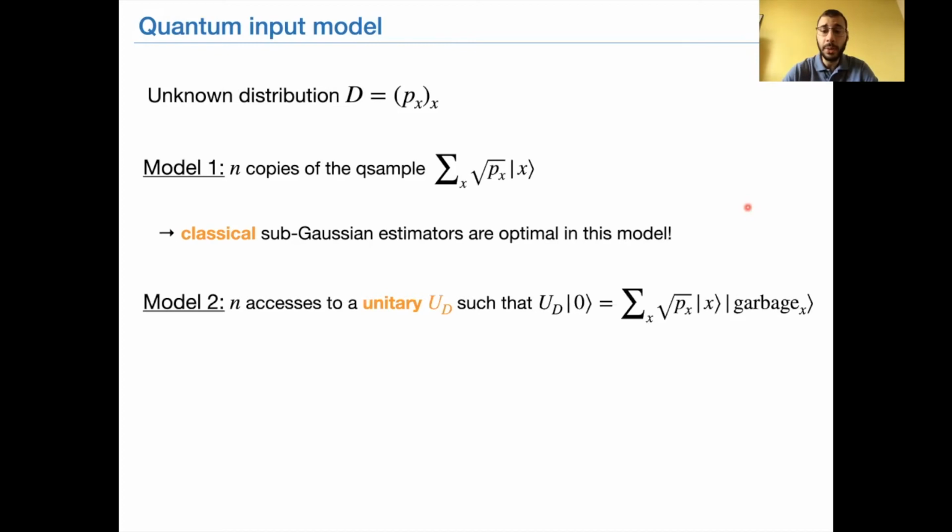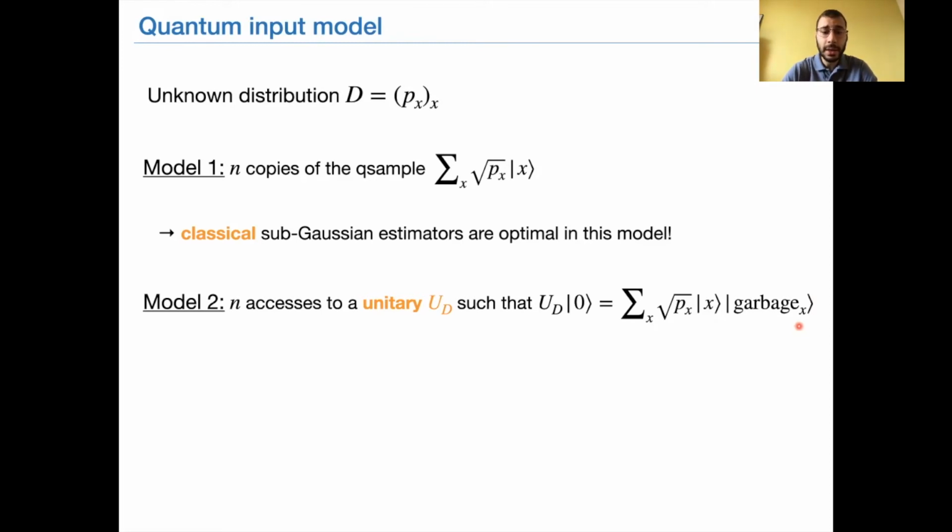A second model, which is the one we are going to use in our work, is the following. We assume that there is a unitary denoted by UD, which satisfies the following property. When you apply it on the all-zero state, it prepares a Q sample, potentially with some additional garbage register. It doesn't matter if there is such a register or not. What's important and different from the previous model is that this unitary can be applied as a black box.